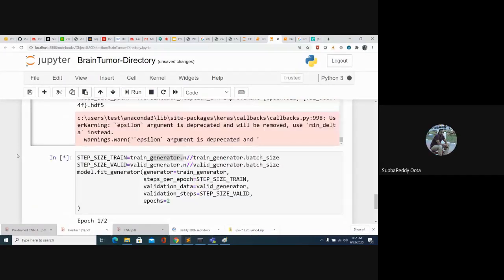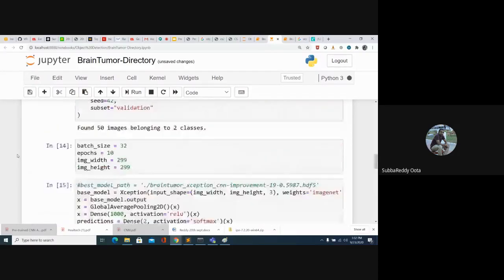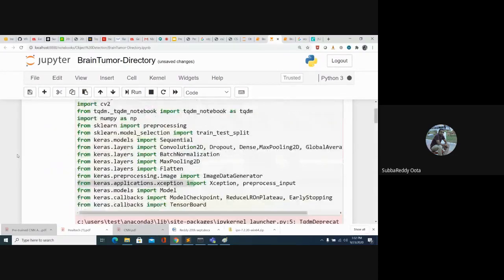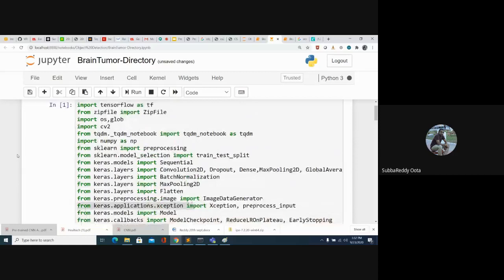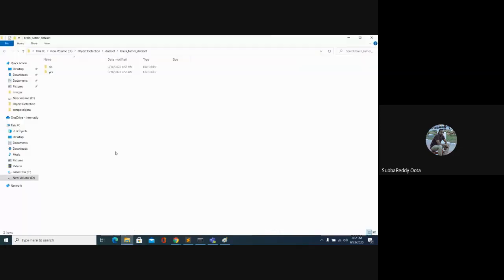So someone came up with a question: I don't have images in folders in a proper format. The approach we just explored, all the images follow a folder structure. Every class contains a folder, and we need to place all those images into that particular class folder.